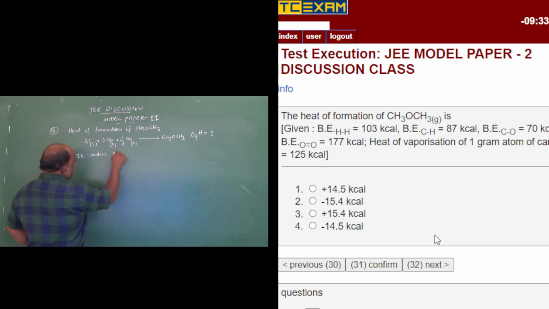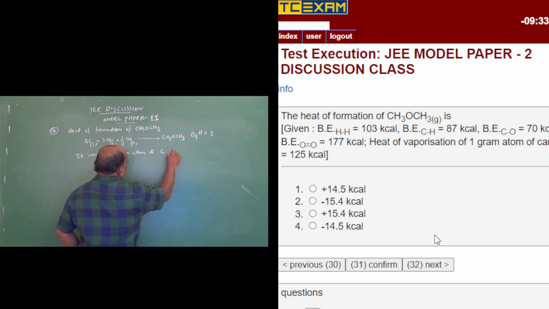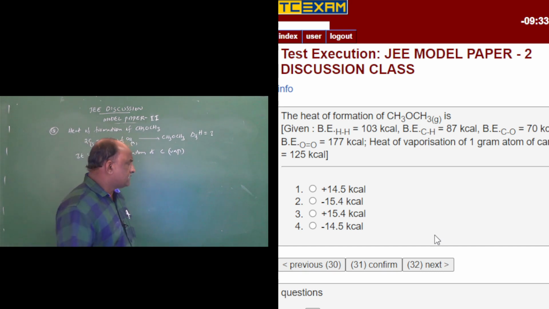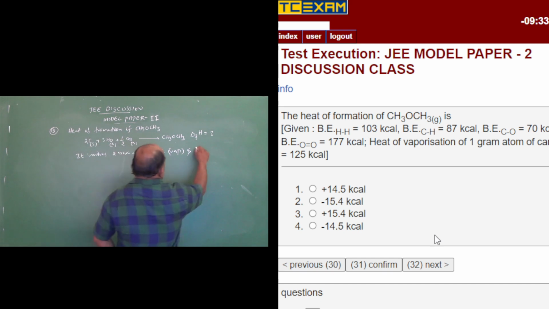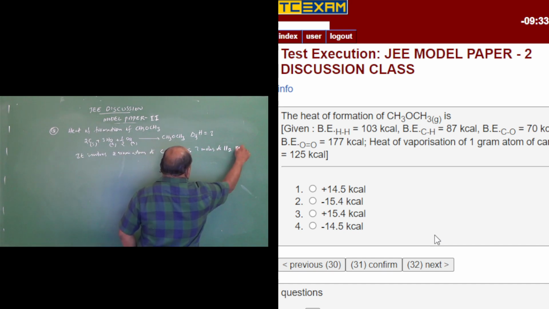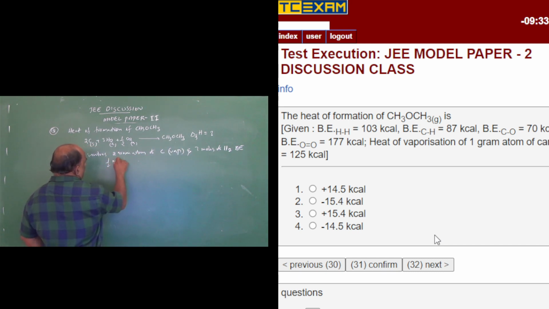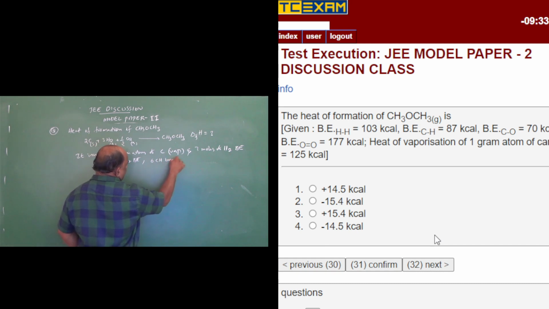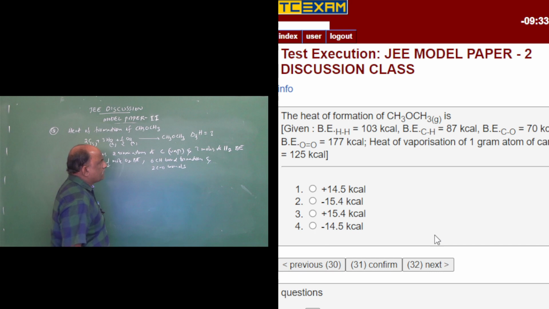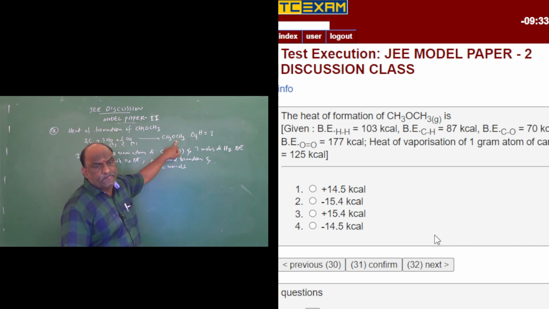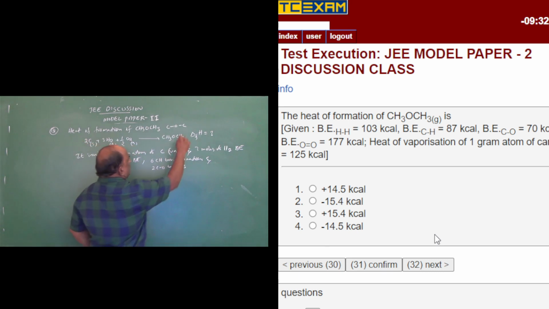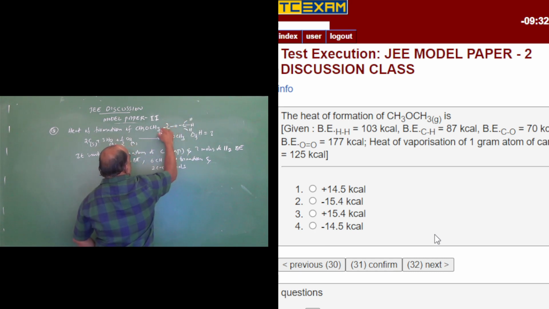It involves 2 gram atoms of carbon undergoing vaporization, plus 3 moles of H2 and half mole of O2 binding energy, and 6 CH bonds formation and 2 CO bonds formation. See, in the product CH3OCH3, the number of CH bonds is 6 and CO bonds is 2.